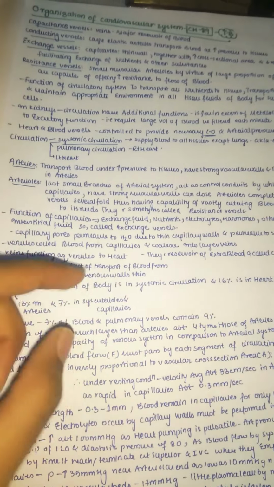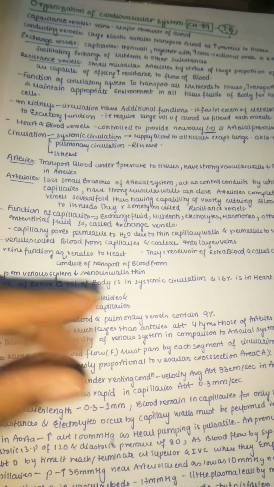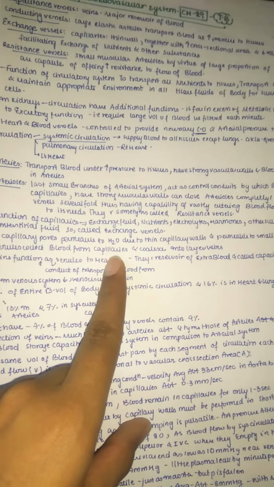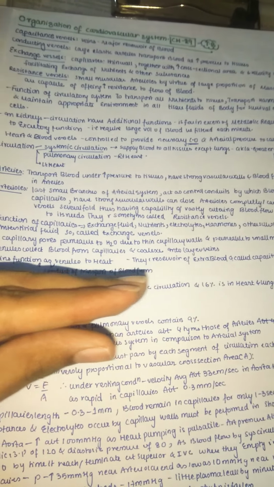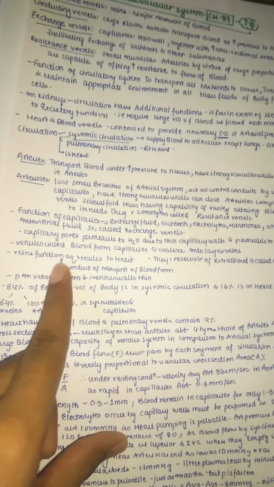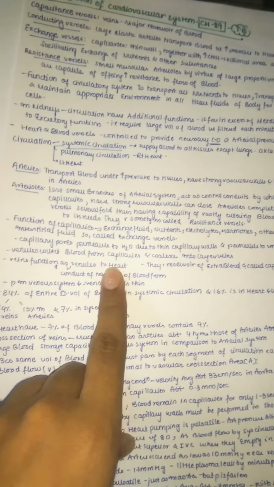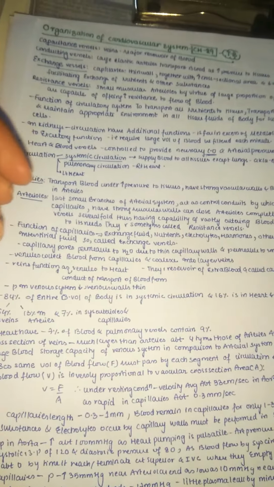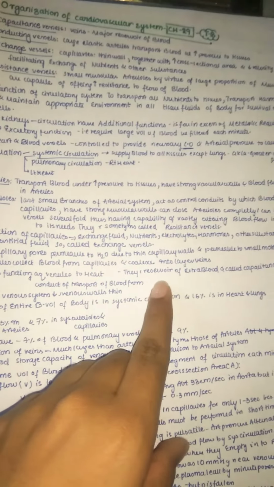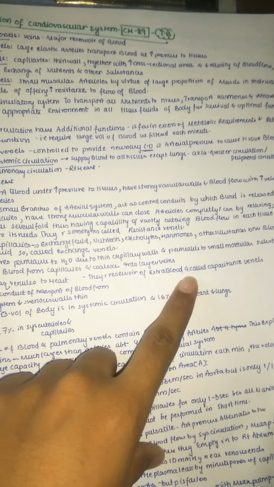Now the capillary is completed, and venules come next. Venules collect the blood from the capillaries and coalesce into larger veins. Veins function as conduits for transport of blood from the venules to the heart. From the veins, the blood reaches the right atrium. They are also reservoirs of extra blood and are called capacitance vessels.